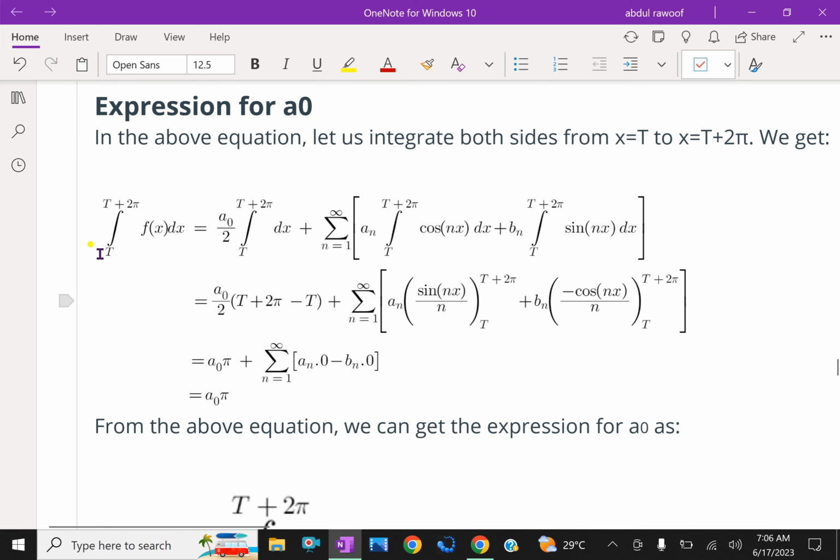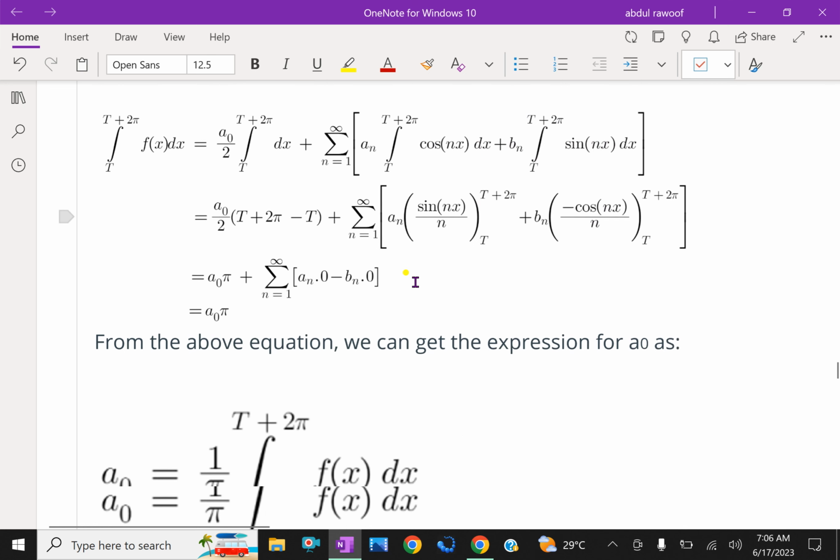We get the integral from t to t plus 2 pi of f of x dx equal to a0 over 2 times the integral from t to t plus 2 pi of dx, plus sigma n equal to 1 to infinity of an times the integral from t to t plus 2 pi of cos nx dx plus bn times the integral from t to t plus 2 pi of sin nx dx. That is, we are integrating separately and adding together.